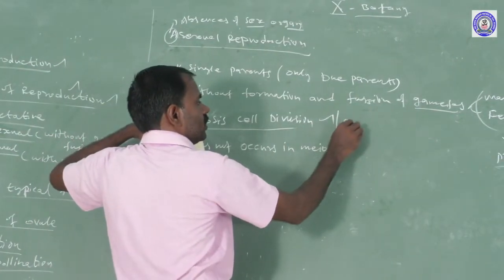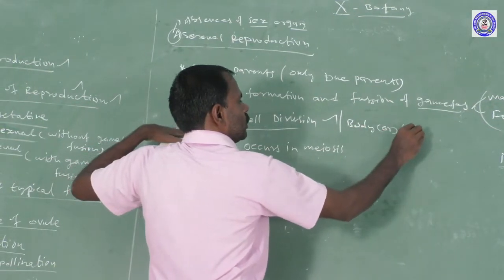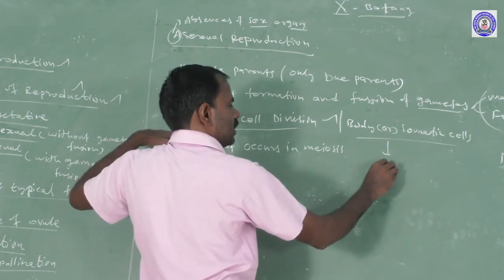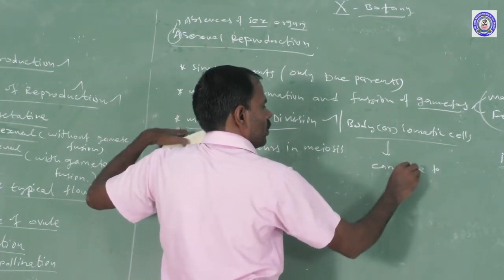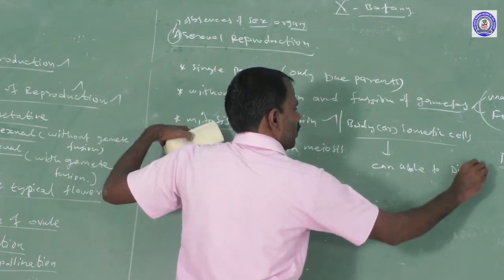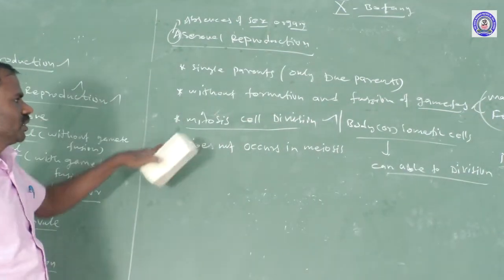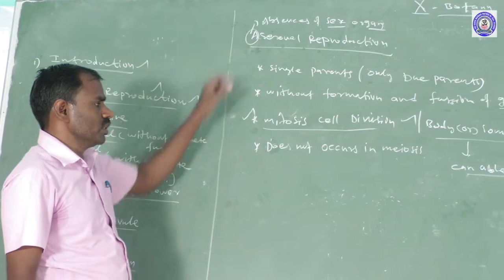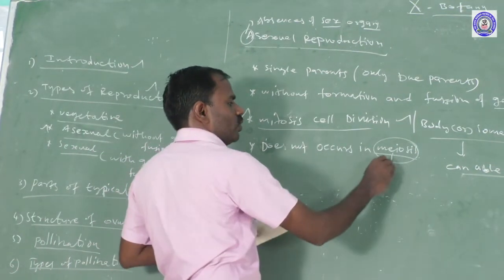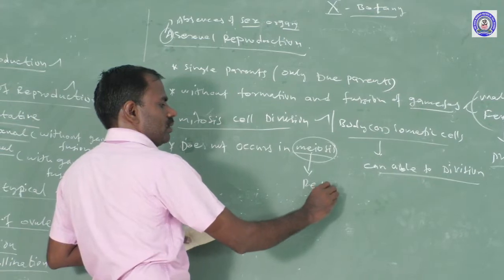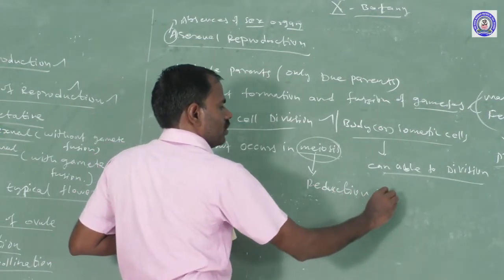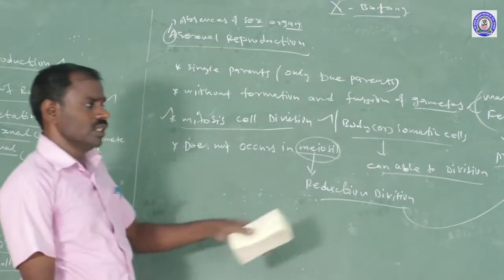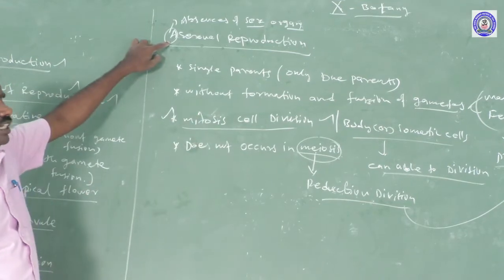Body cells, the somatic cells, are able to divide, a process called mitosis. Mitotic division occurs only in the asexual reproduction process. Meiosis does not occur. Meiosis is the reduction division, and this reduction division occurs only in the sexual reproduction process, not in the asexual reproduction process.